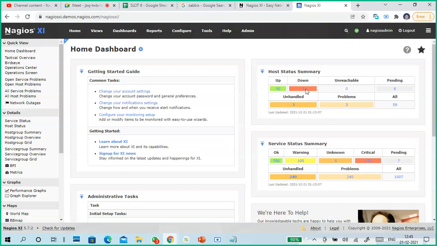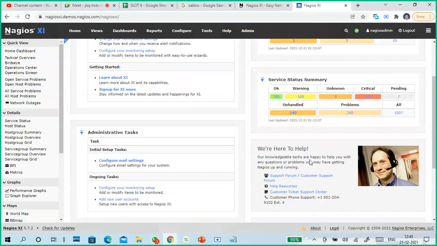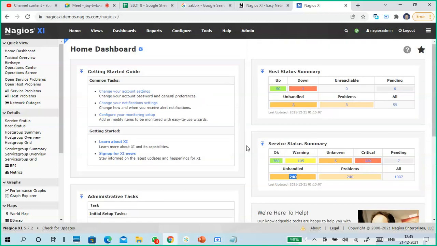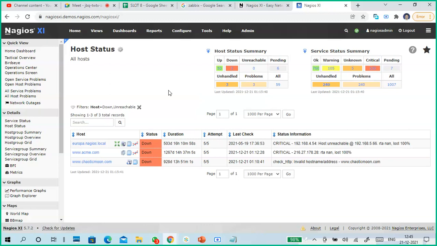Up is 50, down is 3. Okay, unhandled is 3, problems are 3. Okay, you can see the service status summary. Warnings are 105, unknown is 5, critical is 130, problems are 240, unhandled is 240, overall 1007. So like this, if any issues are there, immediately it will count. I want to deal with these three things, so I clicked on it and I got these. So we have to go one by one and verify what has happened, what the status is here.